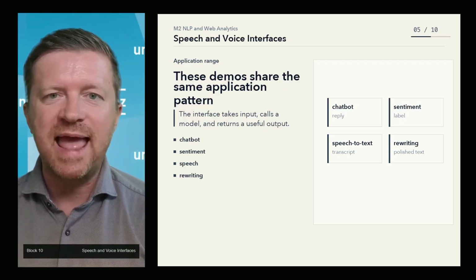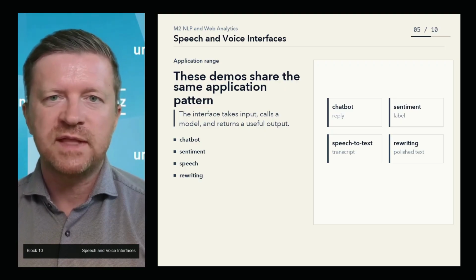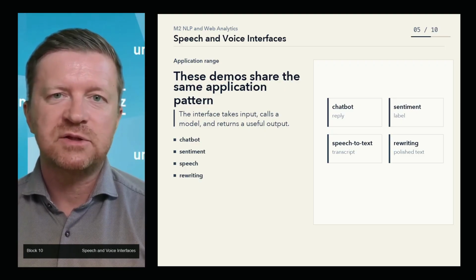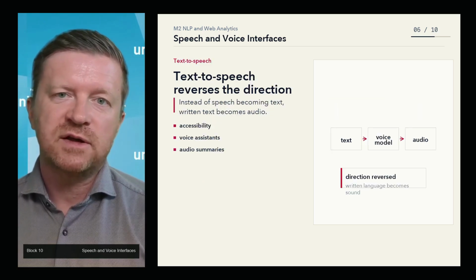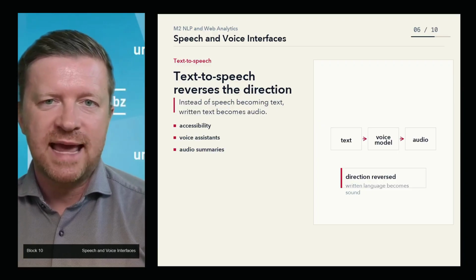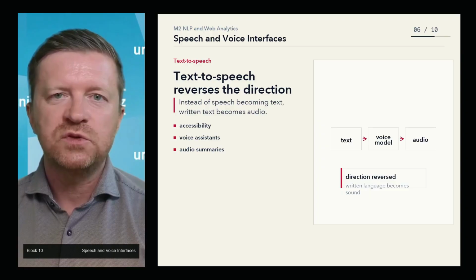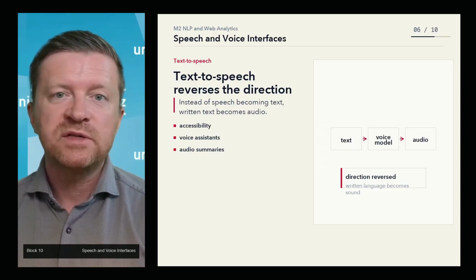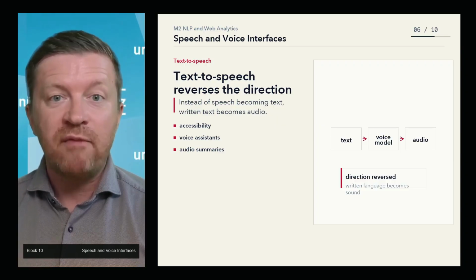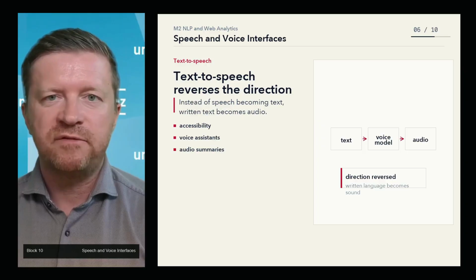The next classic NLP application moves in the opposite direction, text to speech. Instead of converting spoken language into written text, we convert written text into audio. This is useful for accessibility, voice assistance, audio summaries, language learning, narration, and conversational interfaces.